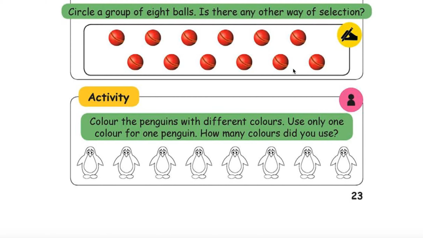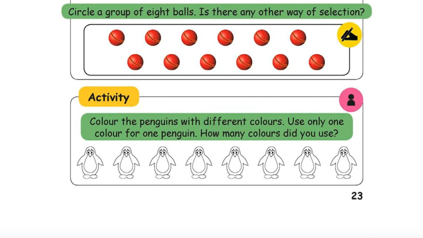The selection is not unique as you can see from here. See, I can take these 8 also. Who is going to stop me? Nobody is going to stop me, right? These 8 also I can take.